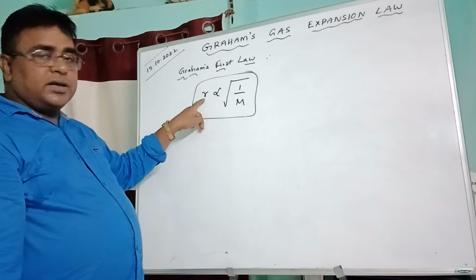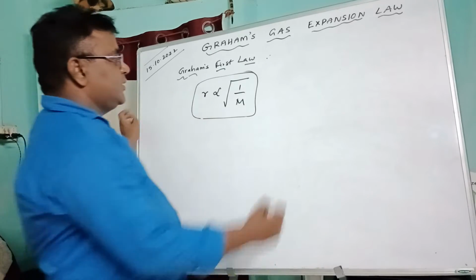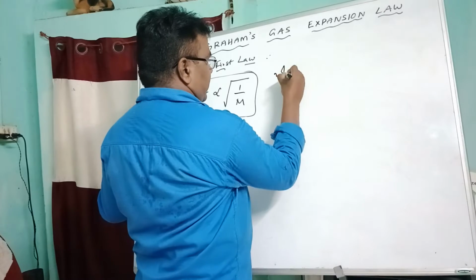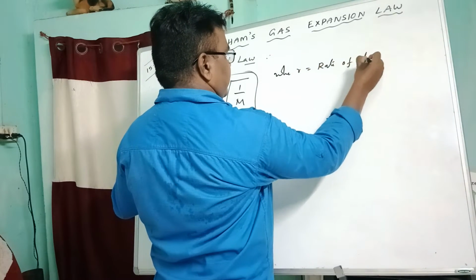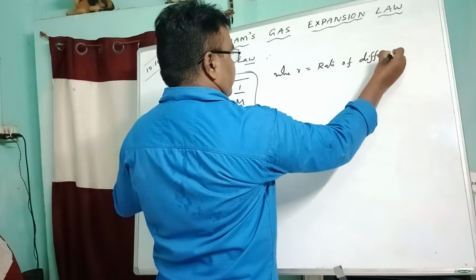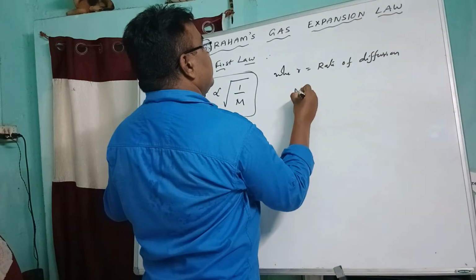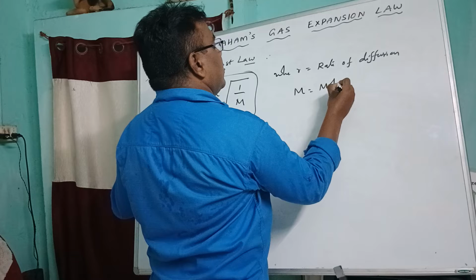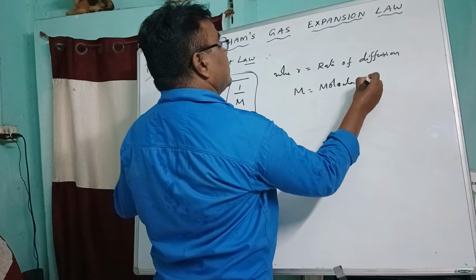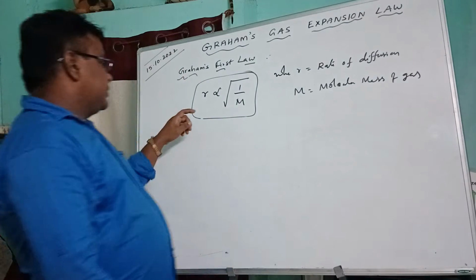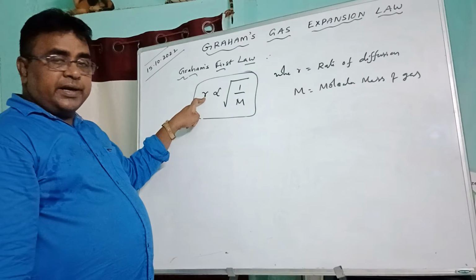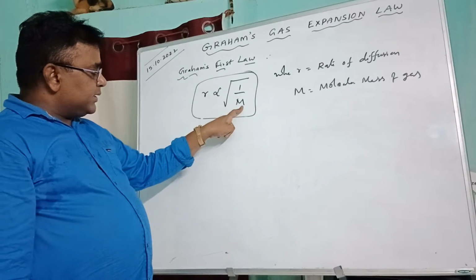Here R is equal to rate of diffusion, and M is equal to molecular mass of the gas or molecular weight of the gas. That means when R increases, rate of diffusion increases, then M decreases.